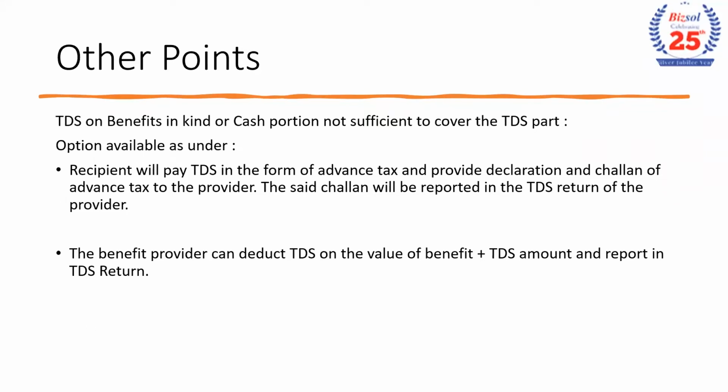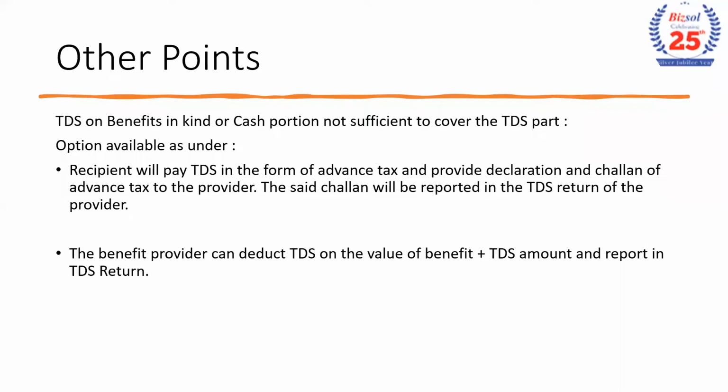I have two options available. I have to deduct TDS upfront, but since I am providing the benefits in kind, I have to recover it. The circular clarifies that the recipient will pay TDS in the form of advance tax, provide a declaration to the provider of the benefit, and give the challan of the advance tax to the provider. This challan will be reported in the TDS return of the provider.